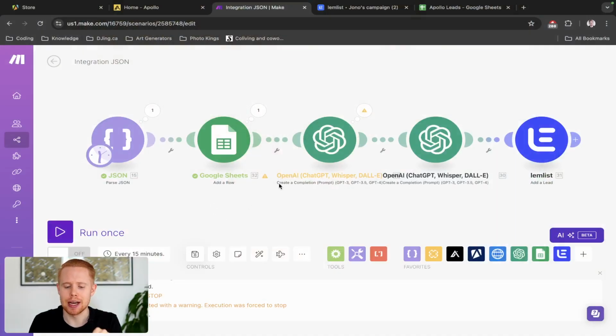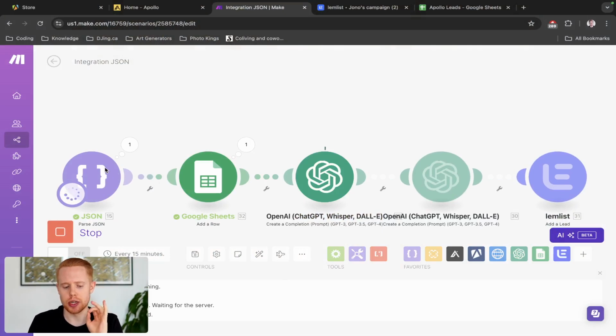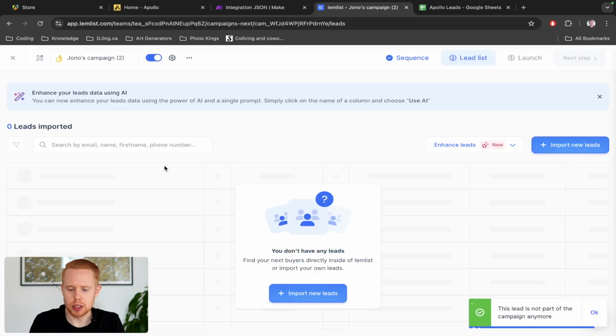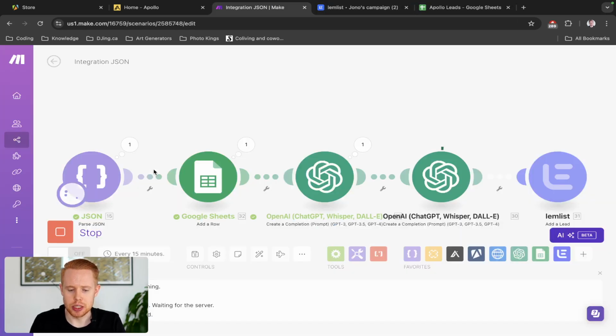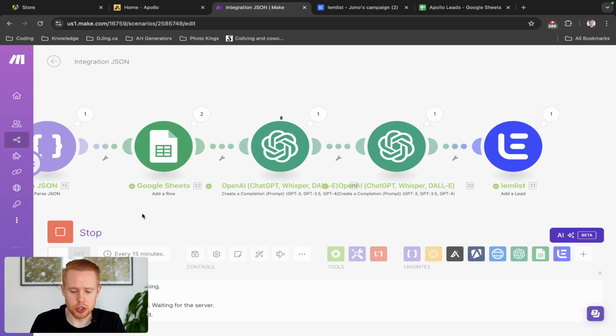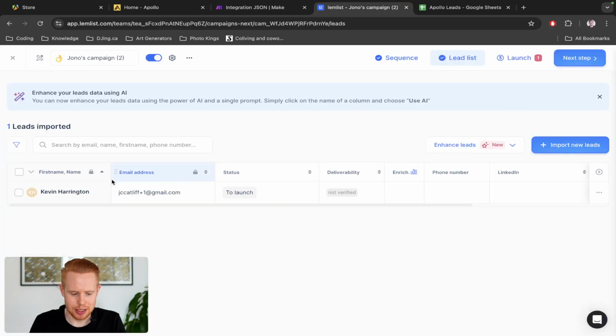In front of me, I have the workflow right here. Let's actually just run this and see what happens. So we scrape some leads, okay? And then once we scrape those leads, we add those leads one by one into a spreadsheet here. And then we're going to generate 2 AI responses to that particular client. I just paused this workflow here, but the first response is going to be the initial email. And then the second response is going to be the follow-up email in case they don't reply to the initial email here. We're going to add that person into Lemlist, which you can see here.